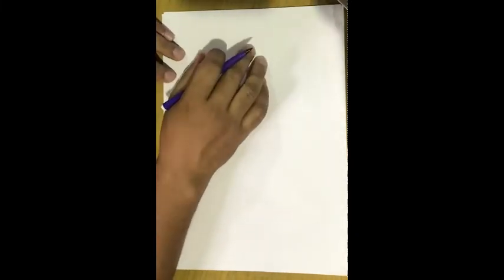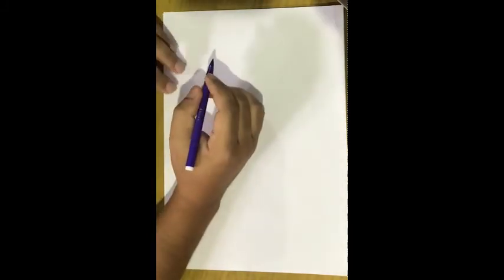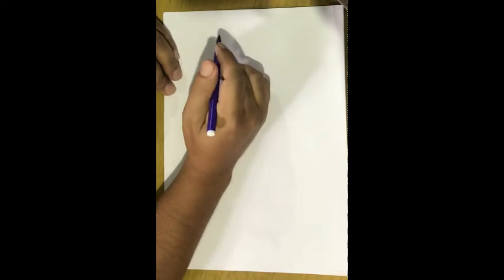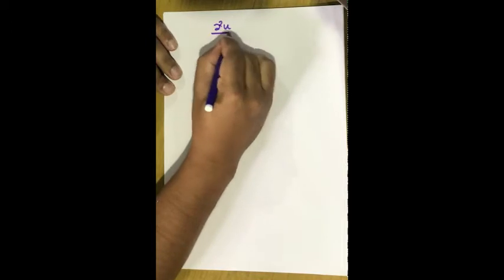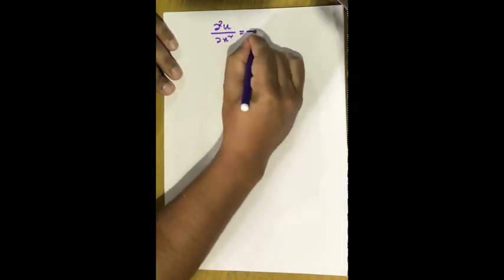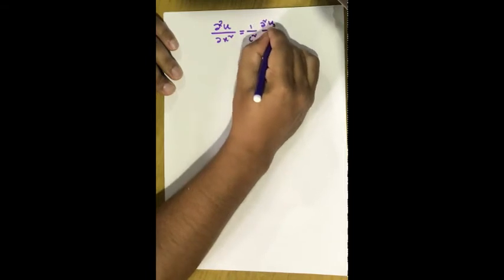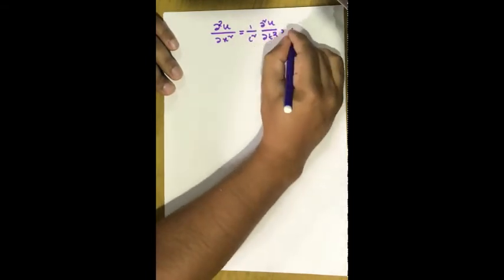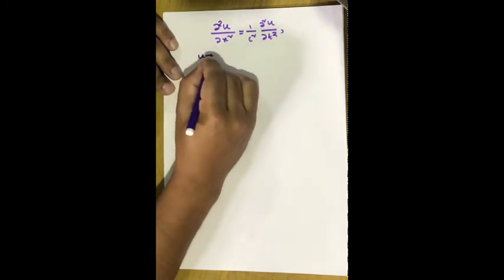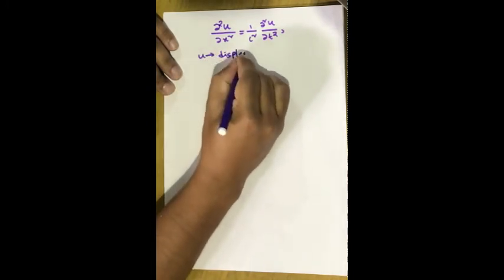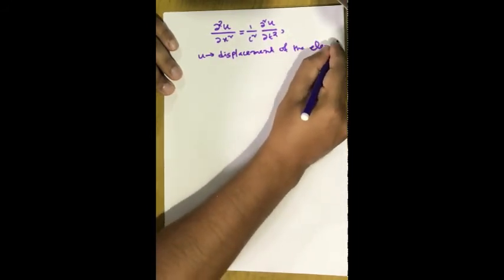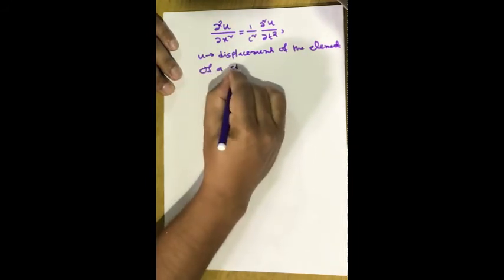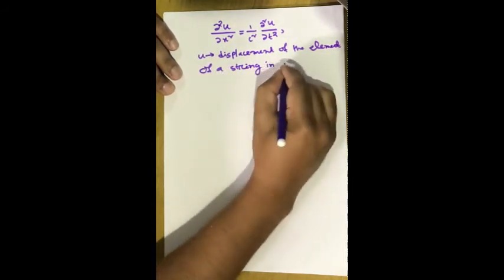In the last part of the video, we have discussed the equation of motion of transverse vibration of a string, and it was given as del 2u over del x square is equal to 1 by c square del 2u over del t square. Okay, where u is the displacement of a particular element of the string, the displacement of the element of a string in the y direction, right?